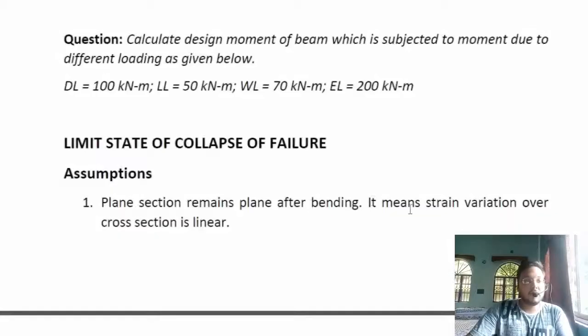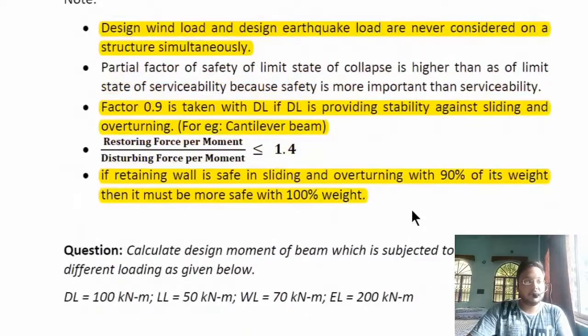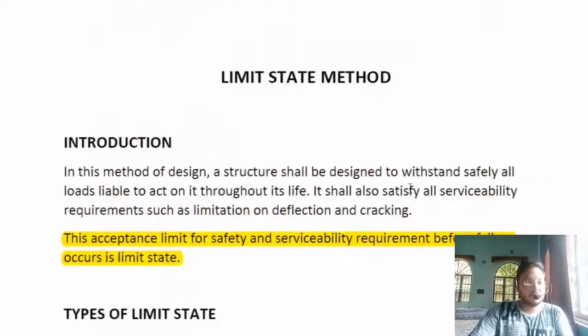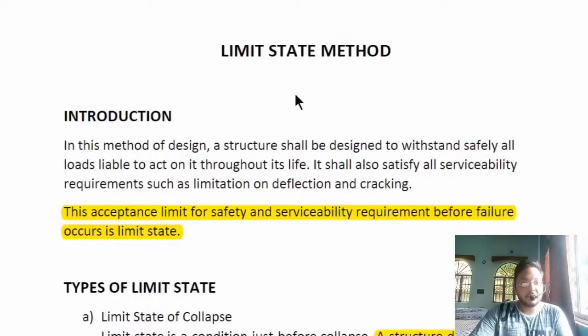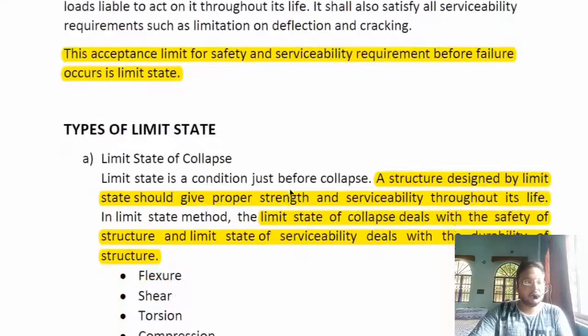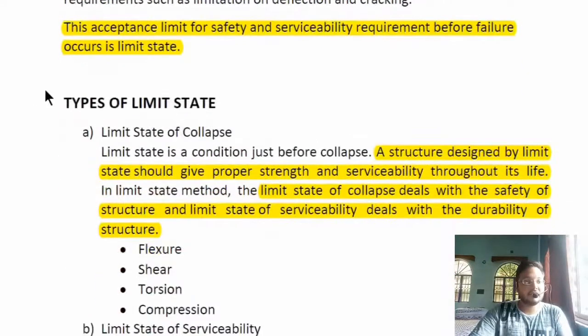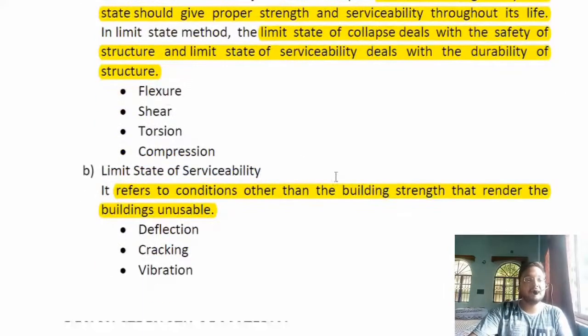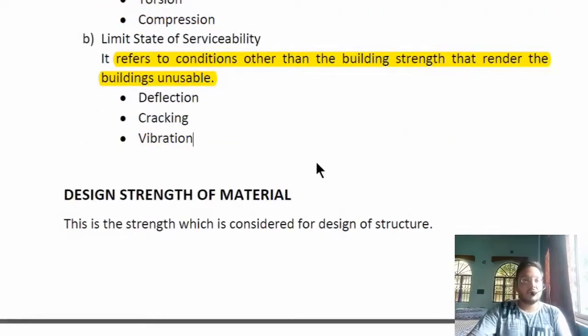In the last part of this video, we were discussing the limit state method of design, and we will continue this discussion in this part also. In the limit state method of design, we discussed the types of limit state which we have. That is, for safety we have the limit state of collapse, and for serviceability or durability we have the limit state of serviceability, and what are the factors which we consider in these limit states.